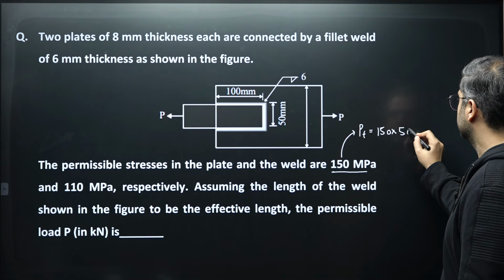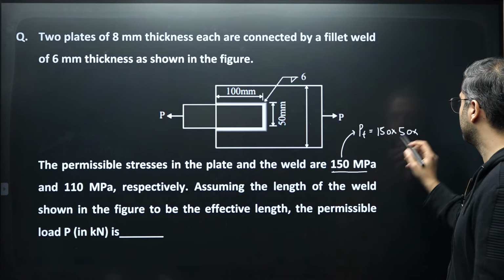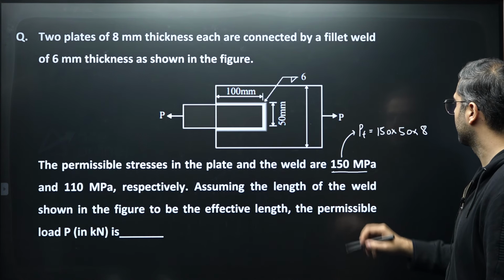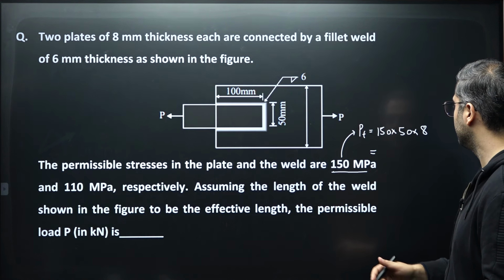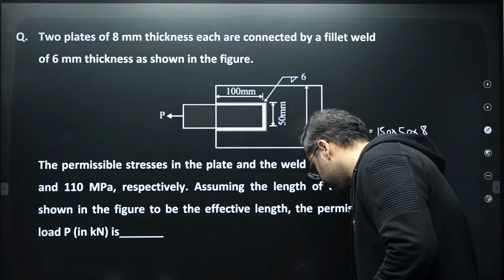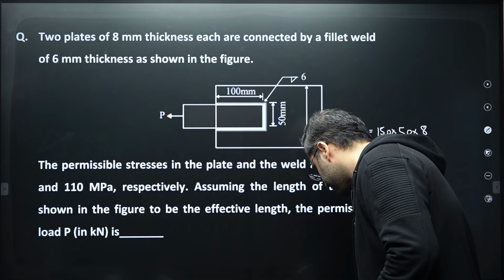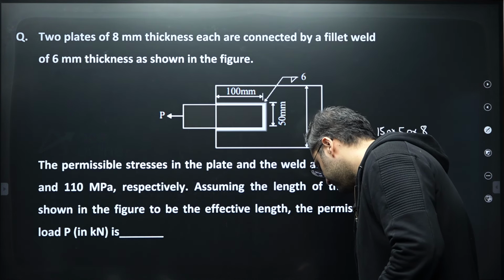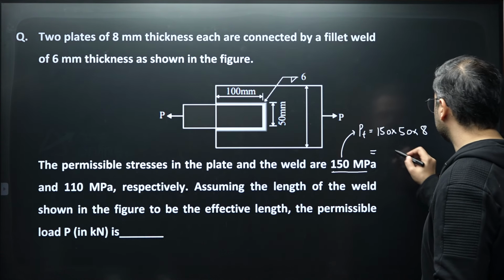So 50 multiplied by thickness of the plate. Thickness of plate is given to us as 8 mm. And over here, this will be 150 into 50 into 8 divided by 1000. This will give us 60 kilonewton.